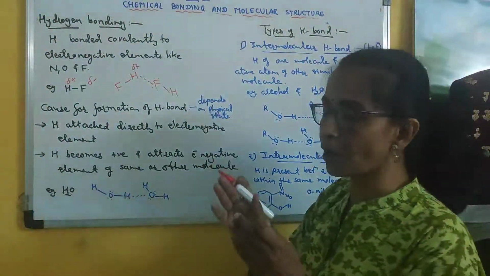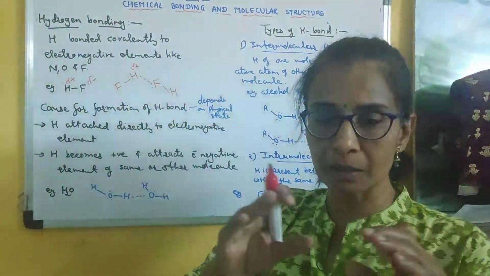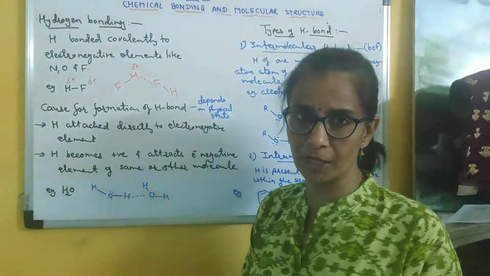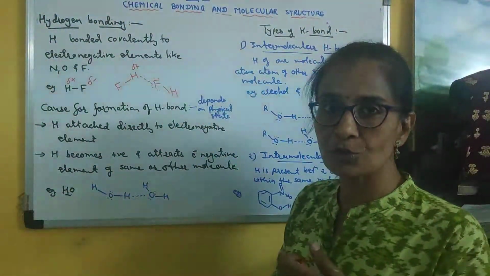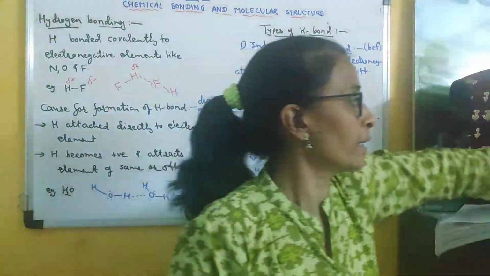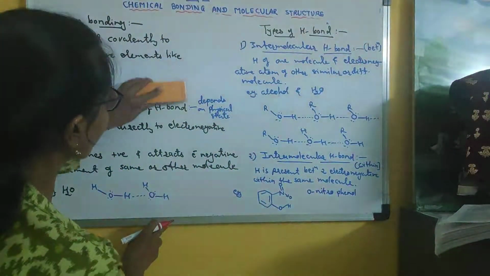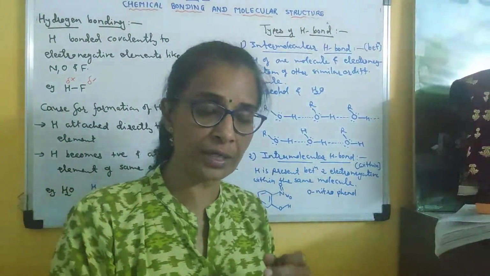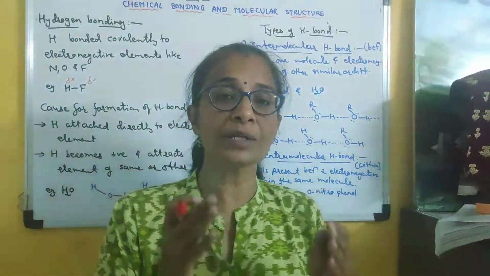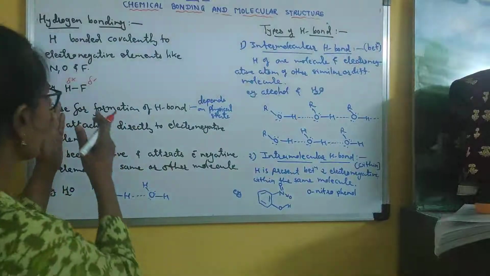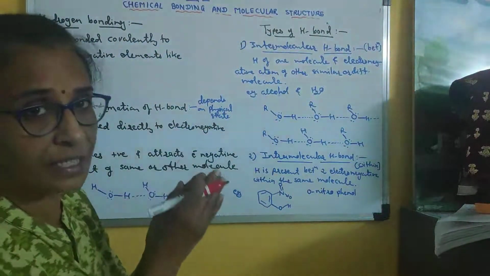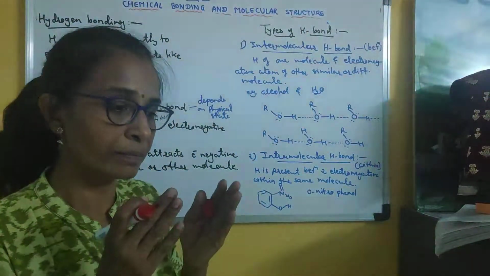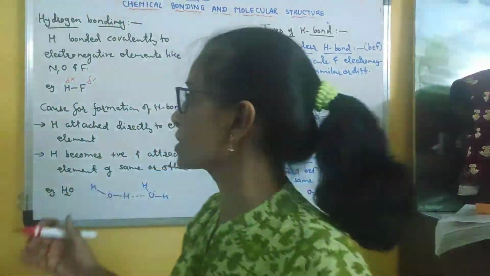Clear? So it is the bonding which is present between two different molecules or two similar molecules. Here we have taken the example of similar molecules, HF and HF. So there is intermolecular hydrogen bond. Generally, in hydrogen fluoride, when hydrogen bonding is present, it is found in vapor phase. Clear? You can be asked in fill in the blanks or MCQs in which physical state of hydrogen fluoride hydrogen bonding is present. So it is vapor phase.